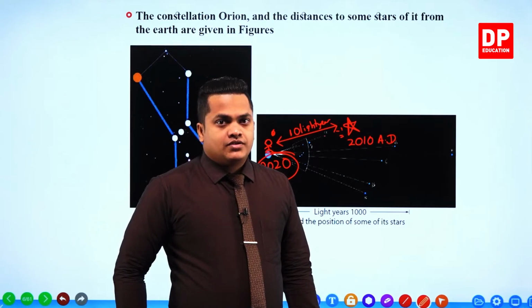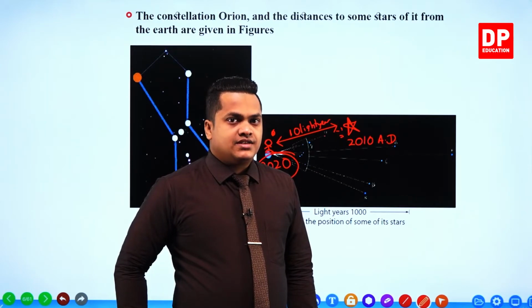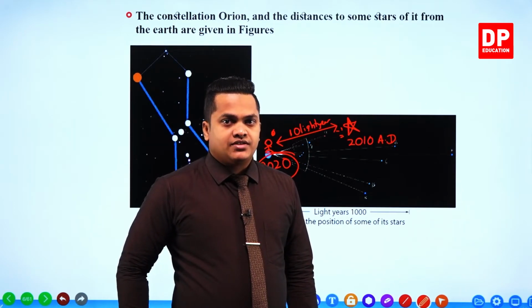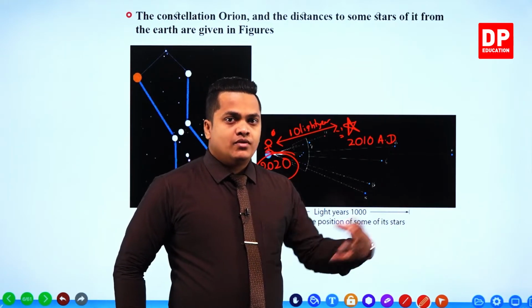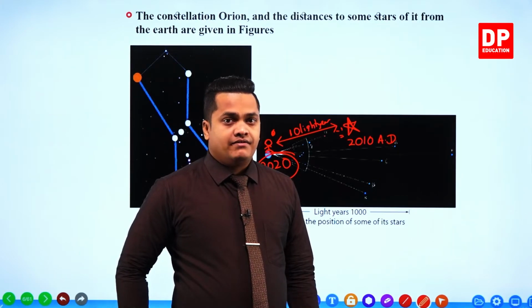Okay, so this is the wonder of our universe. Each and every celestial object, each and every light ray emitted by these celestial objects, is emitted way beyond our timeline or our time level.